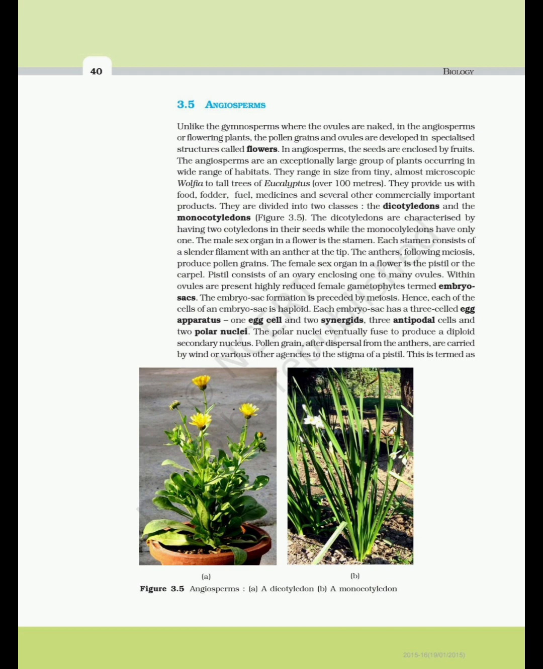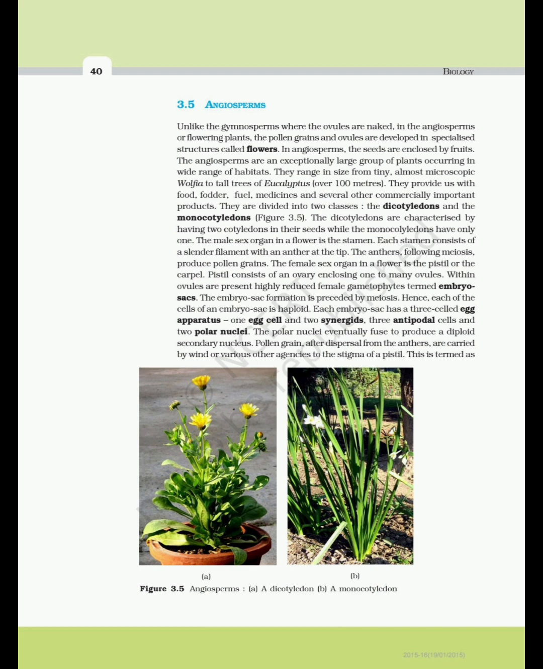They are divided into two classes, the dicotyledons and the monocotyledons. Figure 3.5. The dicotyledons are characterized by having two cotyledons in their seeds while the monocotyledons have only one. The male sex organ in a flower is the stamen. Each stamen consists of a slender filament with an anther at the tip. The anthers, following meiosis, produce pollen grains. The female sex organ in a flower is the pistil or the carpel. Pistil consists of an ovary enclosing one to many ovules.